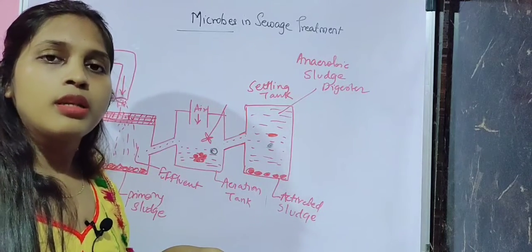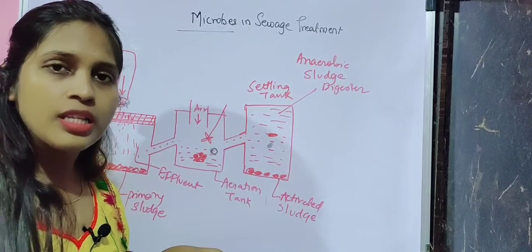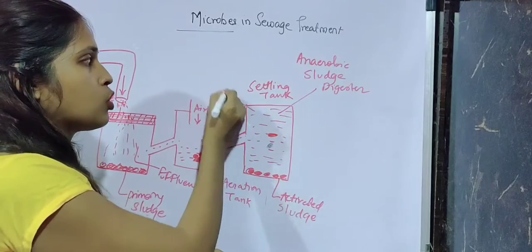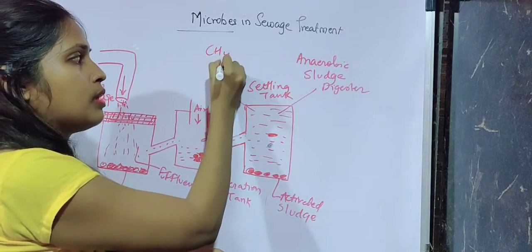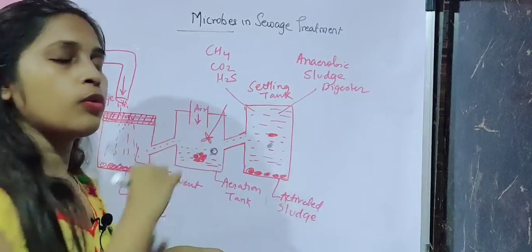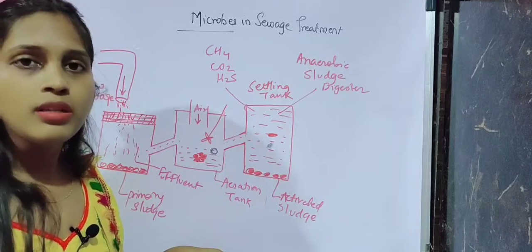During this digestion of the organic matter by the anaerobic microorganisms, some gases are produced, like methane, carbon dioxide, and hydrogen sulfide.